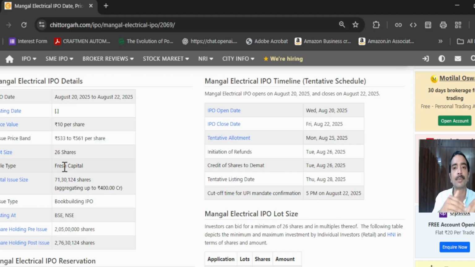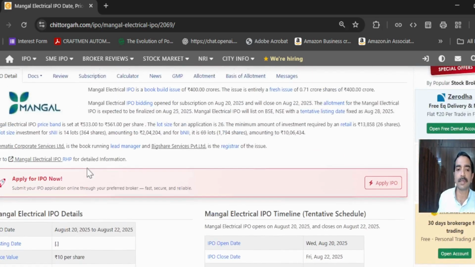When they want to book a profit, it will come as the offer for sale. So in any case, these are the two differences. One is the fresh capital, and the second is the OFS. Okay, I think this terminology is clear for us now. And now, let's try to understand one by one.